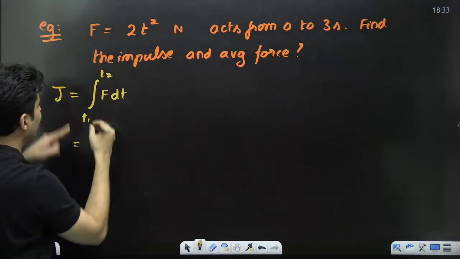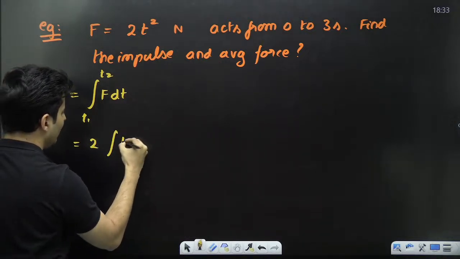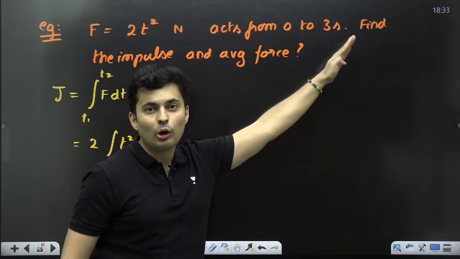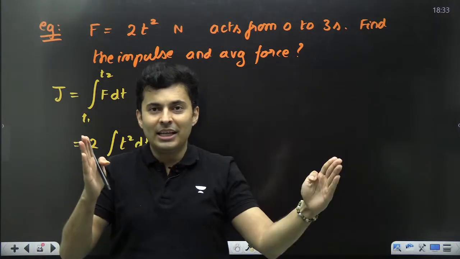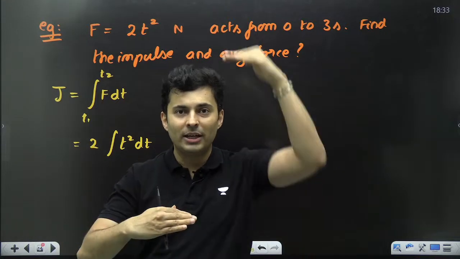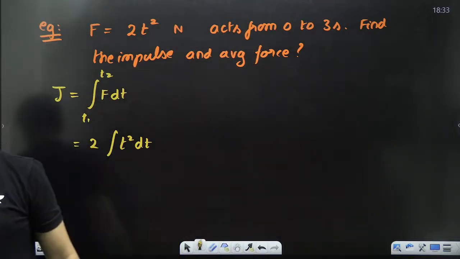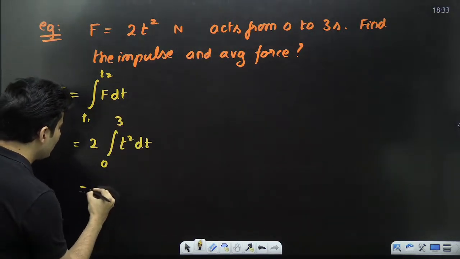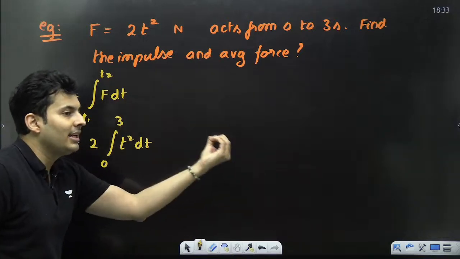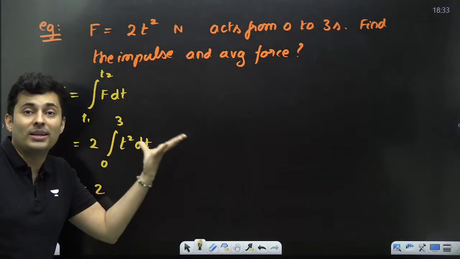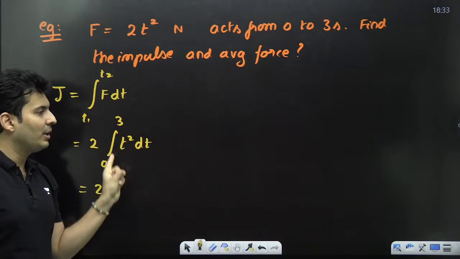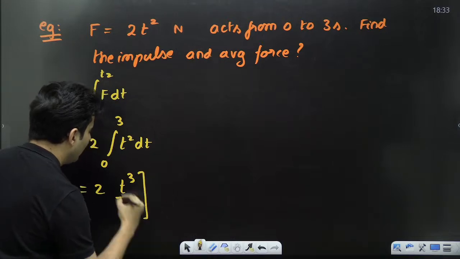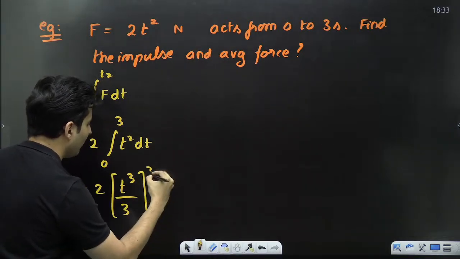Here that force is 2t square, 2 is a constant, bring it outside. So t square dt is integration from 0 to 3 seconds. You can see the lower limit and upper limit, time interval from this time to this time. So this will be 0, this is 3. So this will be 2 times the integration of t square. Come on, remember the x raised to n formula: x raised to n plus 1 upon n plus 1. So t raised to 2 plus 1 upon 2 plus 1. And put a box, put the lower limit, put the upper limit.